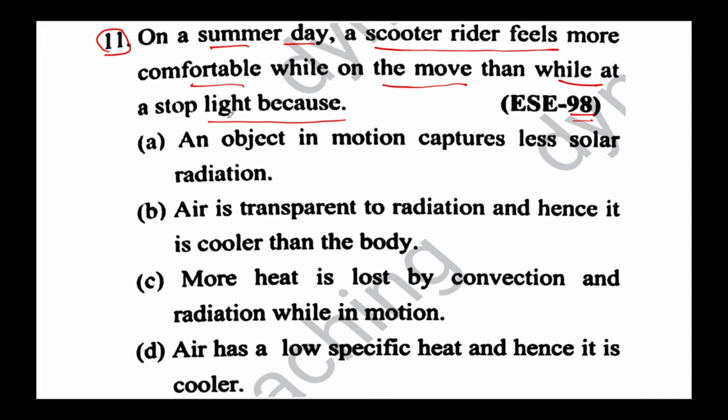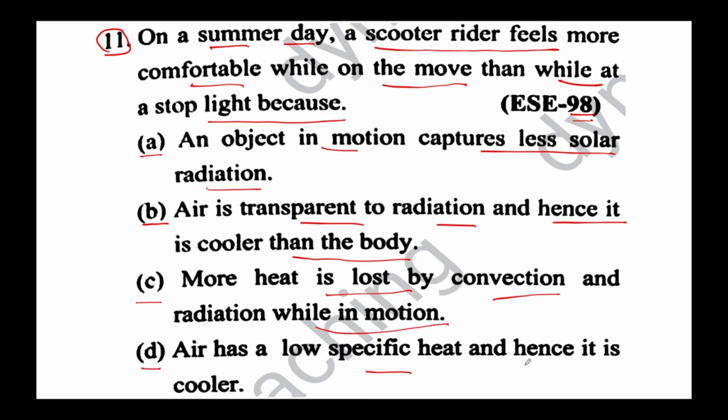So why is this so? Option A, an object in motion captures less solar radiation. Option B, air is transparent to radiation and hence it is cooler than the body. Option C, more heat is lost by convection and radiation while in motion. And option D, air has low specific heat and hence it is cooler. These are the four options given for this problem, and we have to find the correct answer.